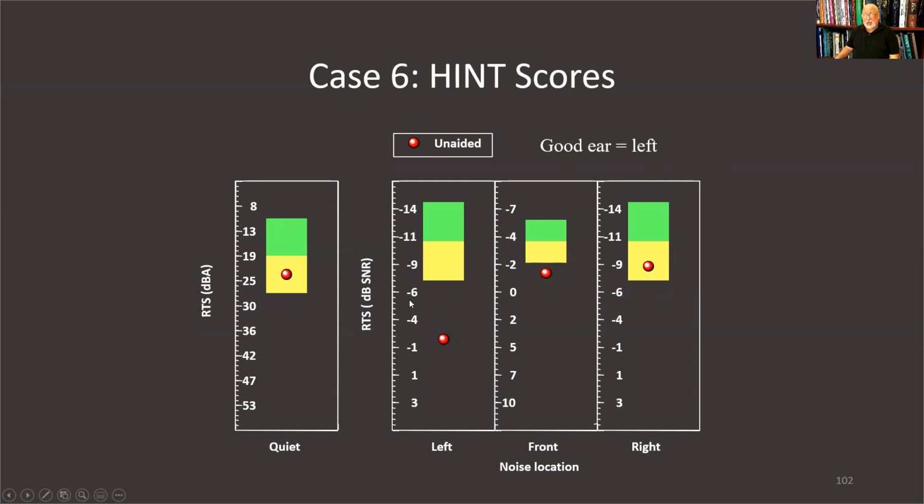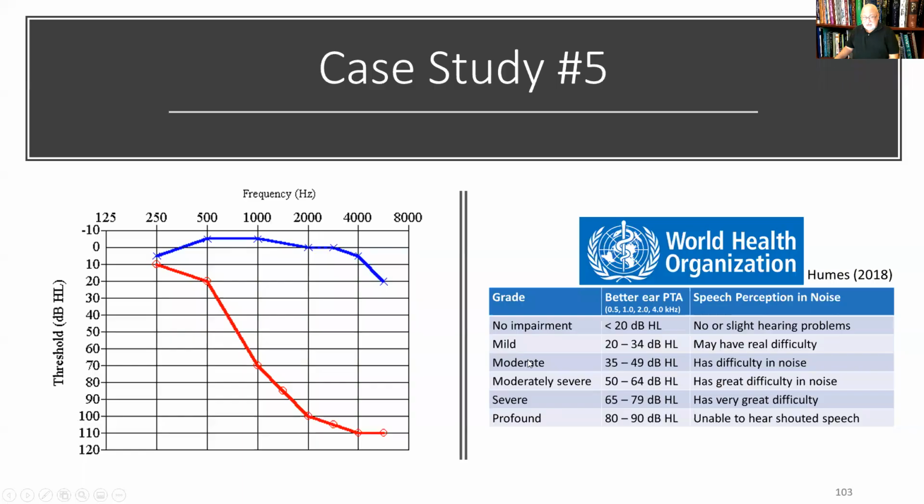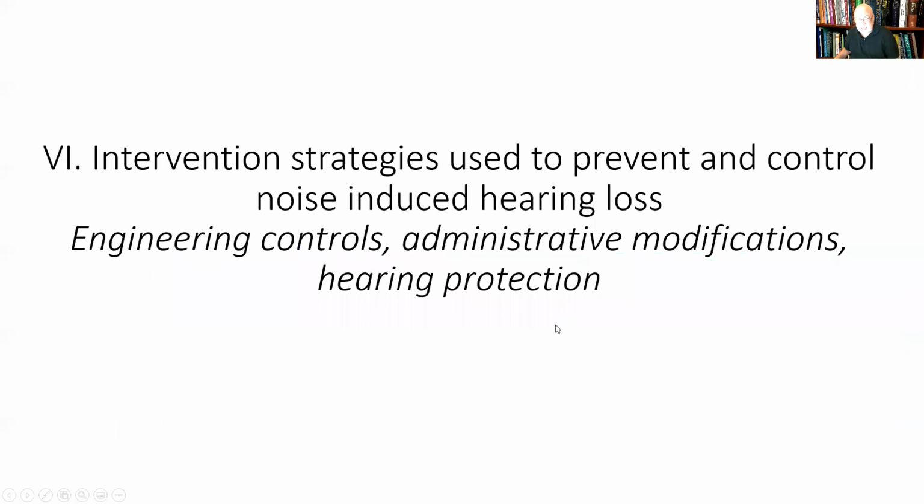So the WHO would say that this person has no difficulty hearing speech and noise. But if you look at the speech and noise results, when we have a spatial separation of the speech and the noise, it tells a completely different story. So again, the World Health Organization says the better ear pure tone average, less than 20 dB, which we have here, represents no impairment. And our results from the HINT test actually tell us a different story.